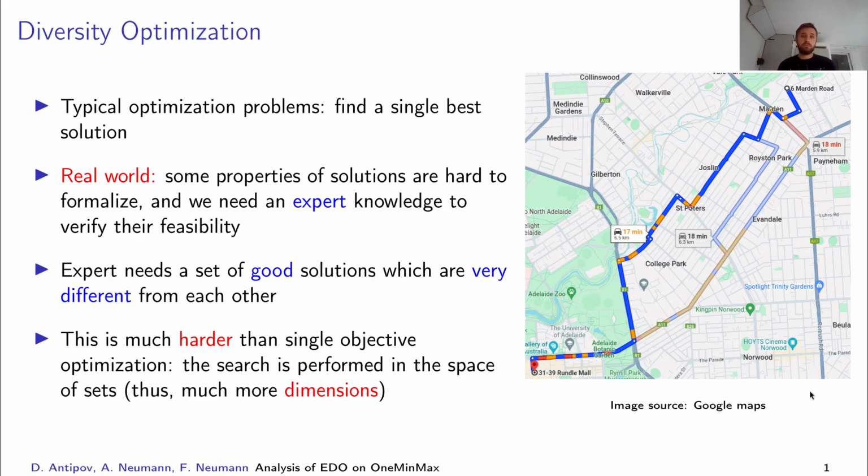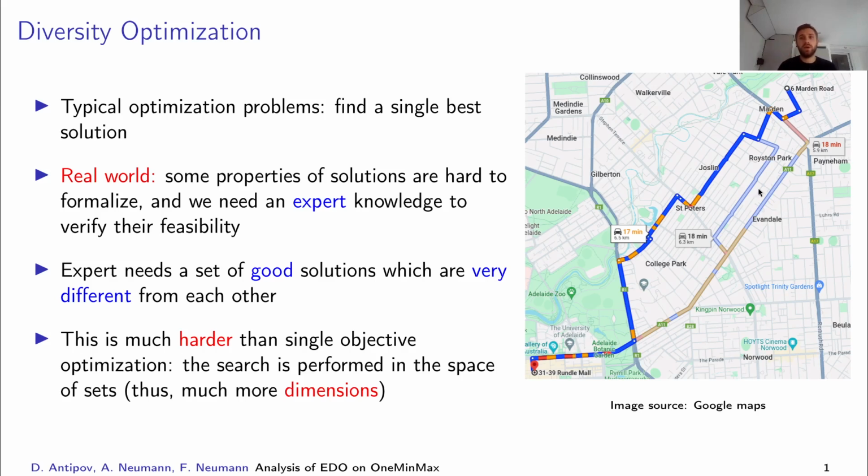In many usual optimization problems, our aim is to find the best solution according to some fitness function. However, in the real world, we often have situations when some of the solutions might be infeasible due to expert knowledge or just are not so much better than others.